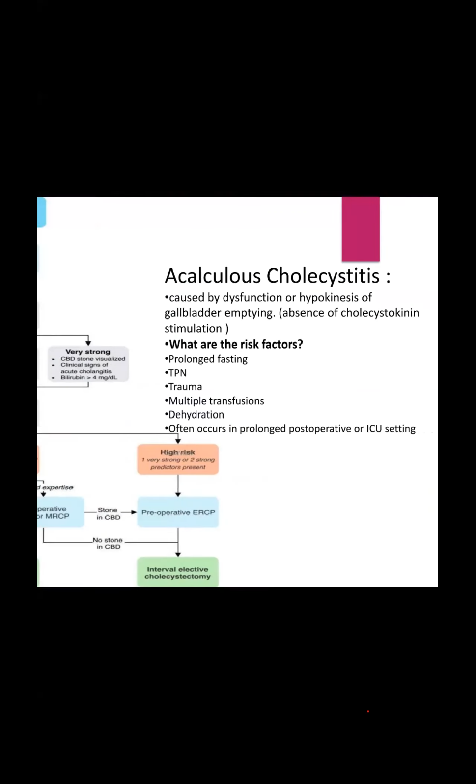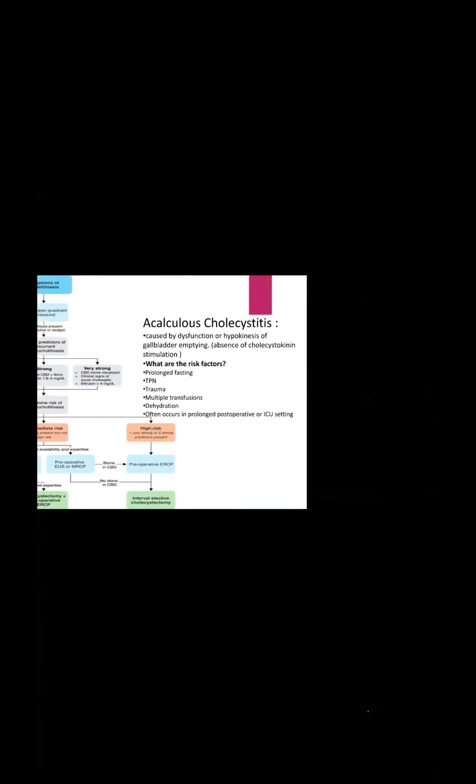Acalculous cholecystitis, just remember, acalculous cholecystitis is caused by dysfunction or hypokinesis of the gallbladder. What are the risk factors for acalculous cholecystitis? If we give parenteral nutrition, trauma, prolonged fasting, dehydration, multiple transfusions, these are the risk factors for acalculous cholecystitis.